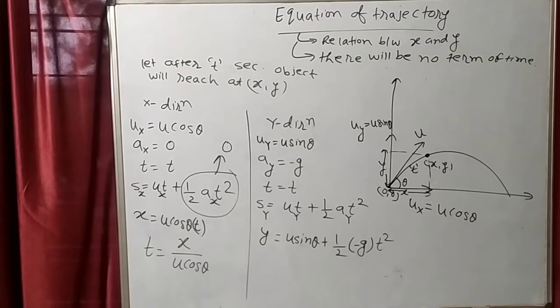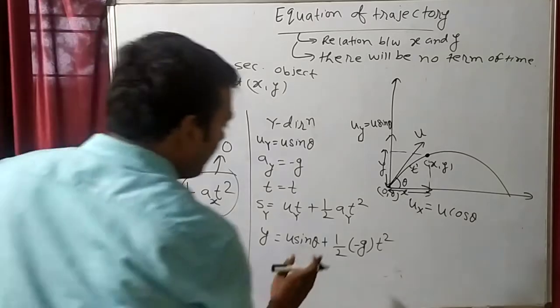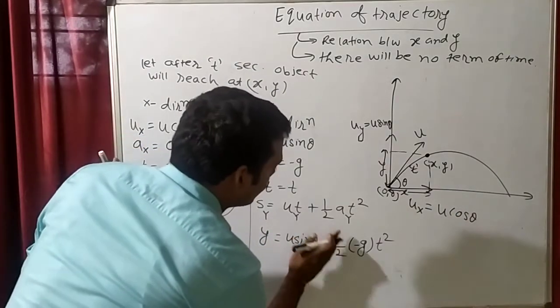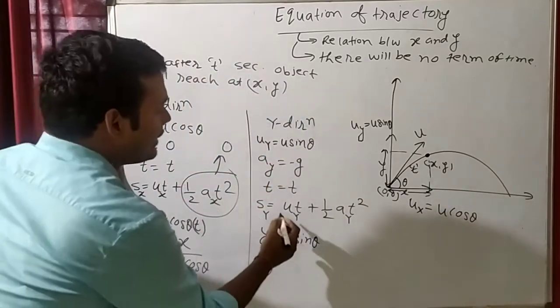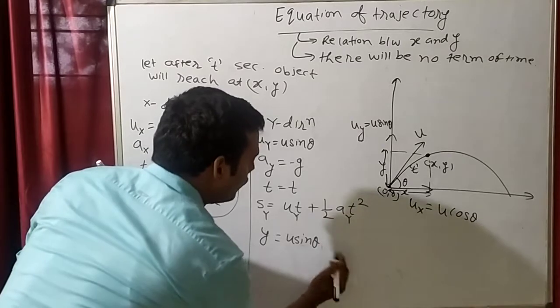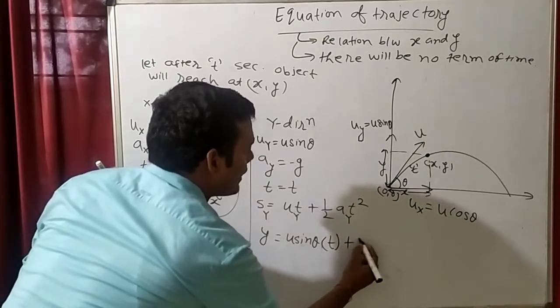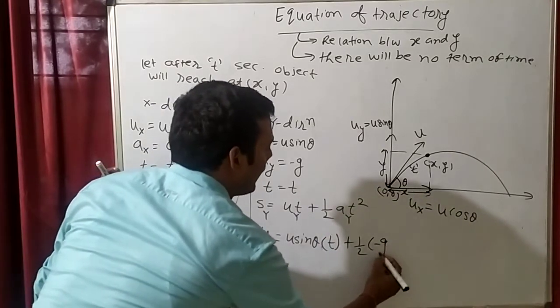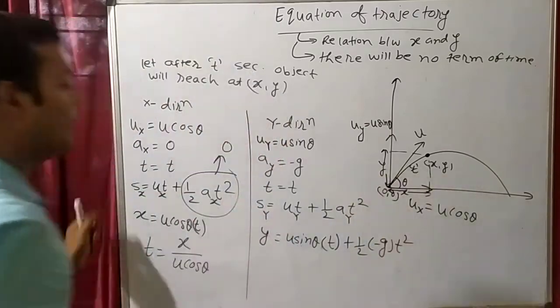Up to this, any confusion? Oh, sorry, I have done a mistake here. This will be u sin theta. Initial velocity in y is u sin theta into t, t will come here now. So into t plus half, acceleration in y is minus g into t square.